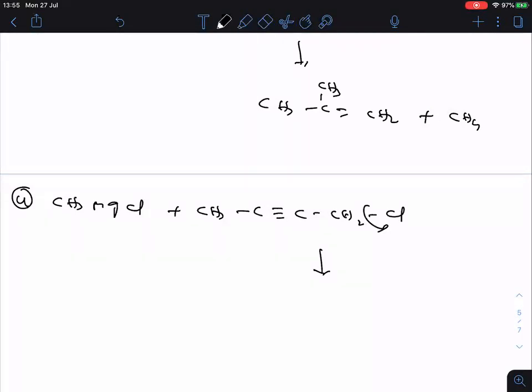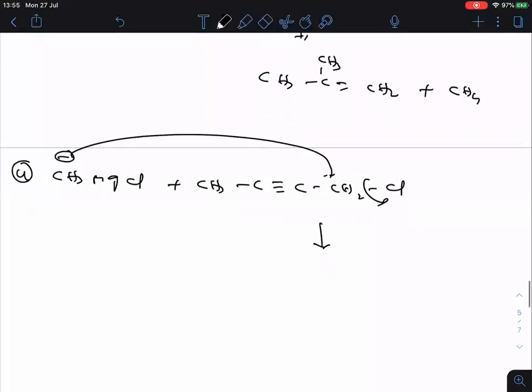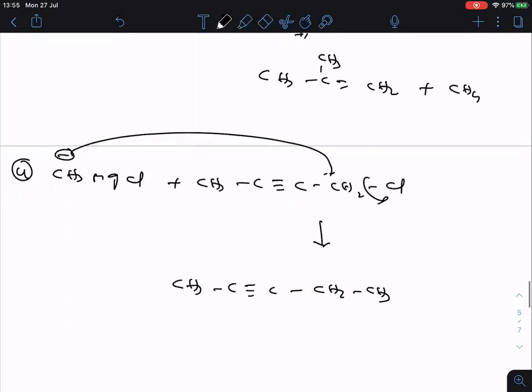Chlorine will depart out and CH3 minus will attack on this carbon from here. So what is the product formed here? CH3-C triple bond C-CH2CH3. Clear?